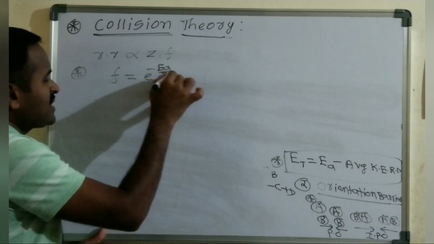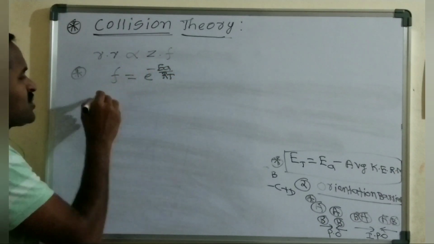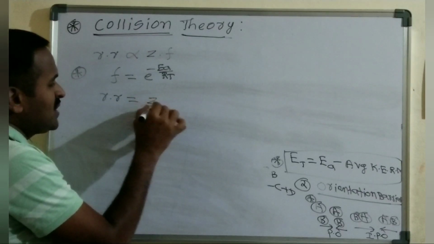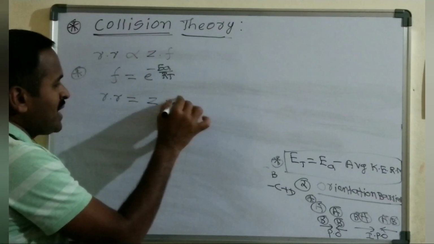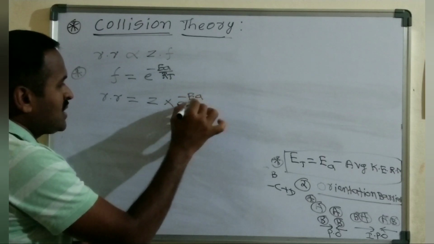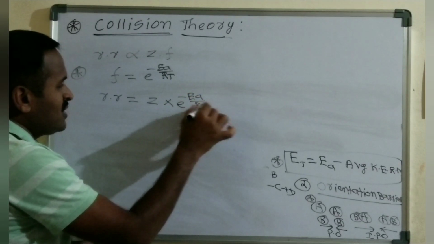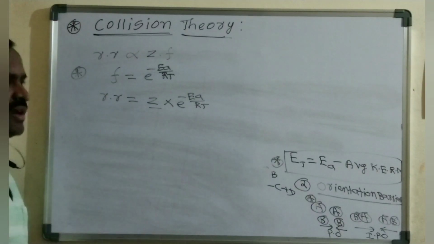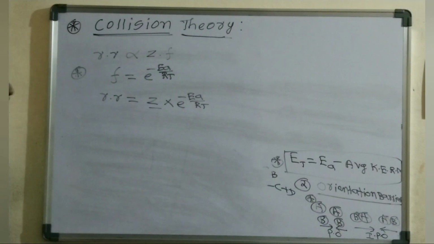Substituting this, rate of reaction equals Z into e power minus Ea by RT.